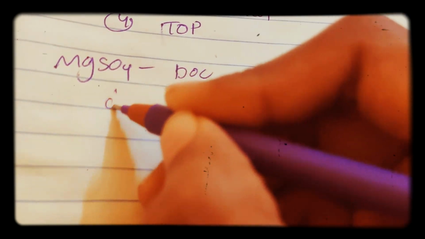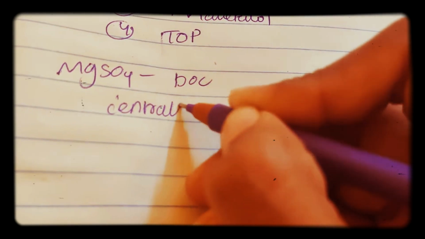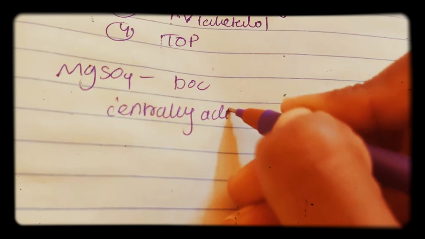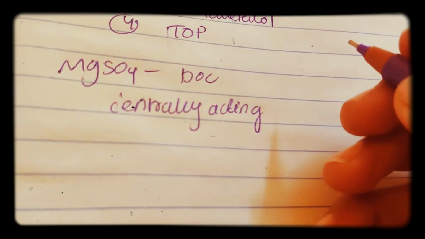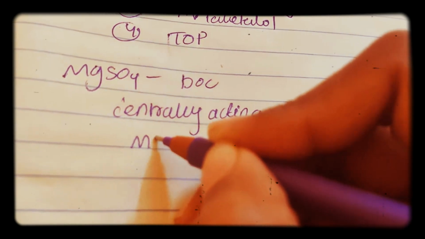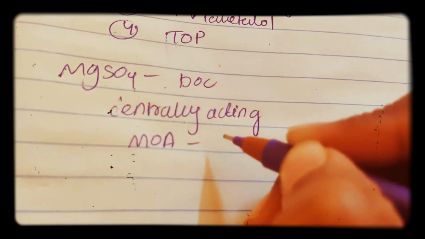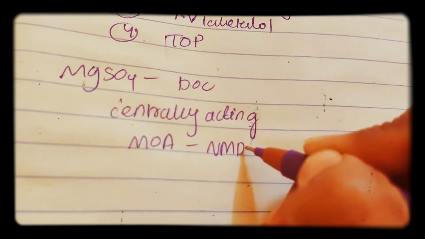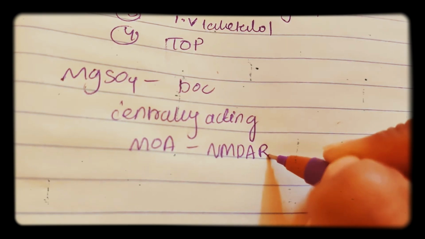It is not an antiepileptic and not an antihypertensive, but it is centrally acting. Very important, it is a centrally acting drug. The mechanism of action of magnesium sulfate is that it mainly acts on NMDA receptors in the brain.